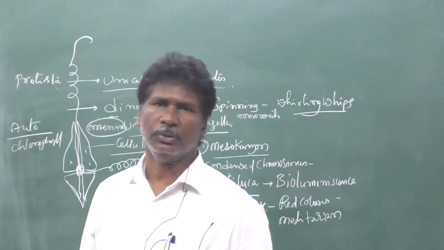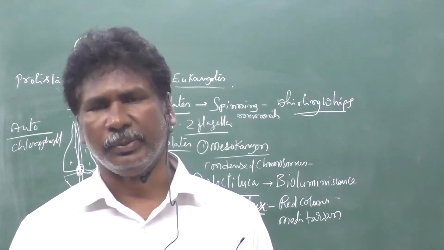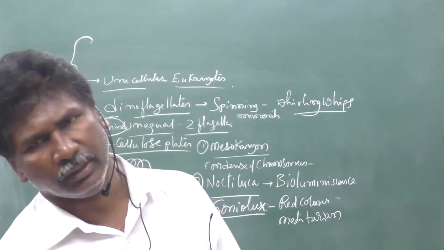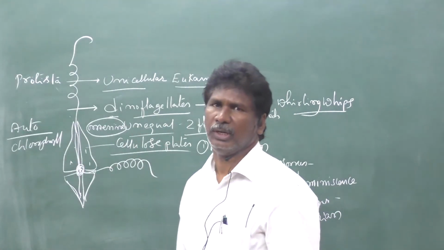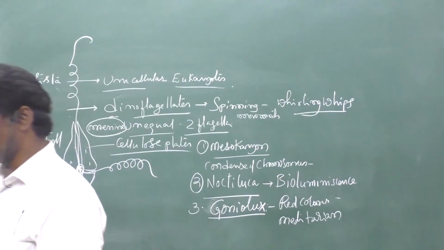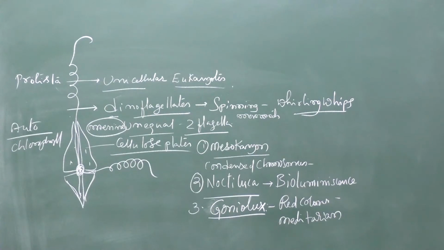Di means two, flagella, unequal flagella. One is arranged longitudinally, another one is transverse. They show whirling movements. So these are the dinoflagellates. You can go to another topic.